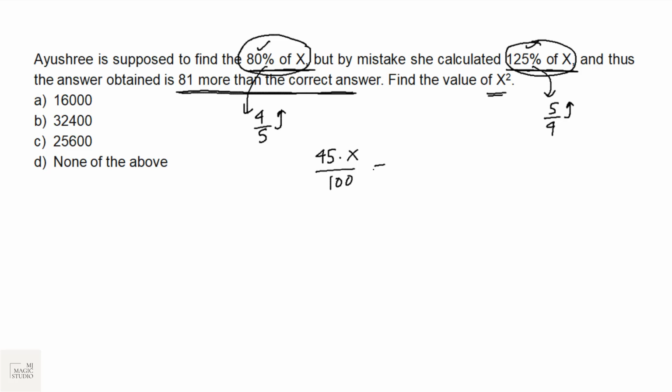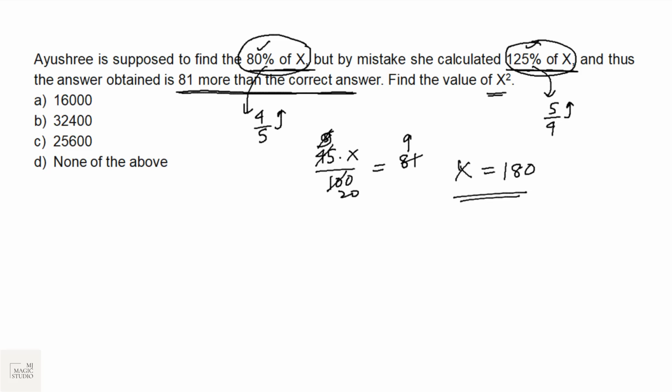45% of a number is equal to 81. So 9 by 20, 81 into 20 by 9. Now 9 goes 9 times. That means the value of x is 180.